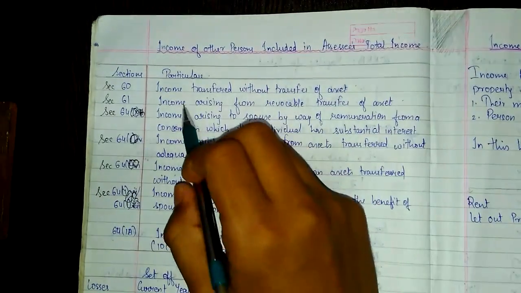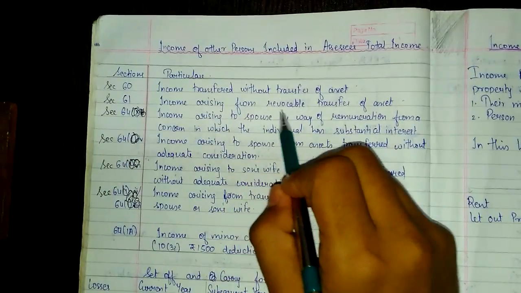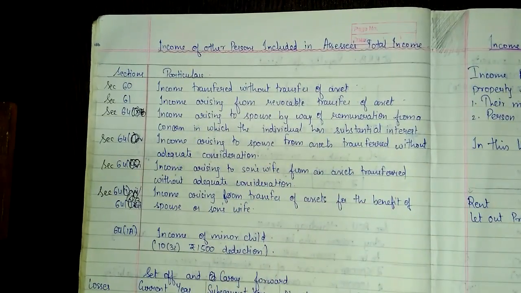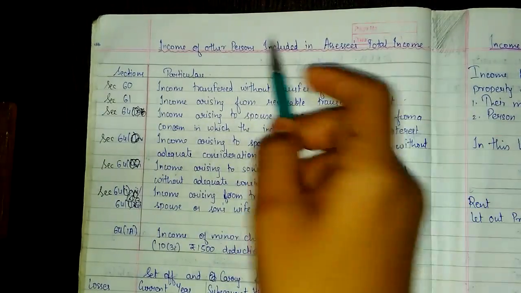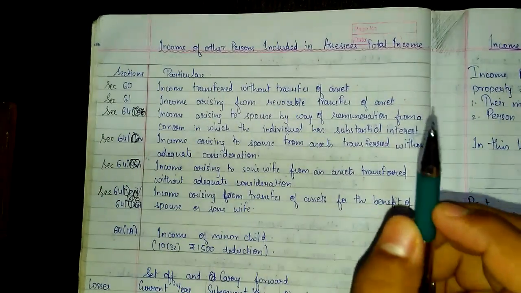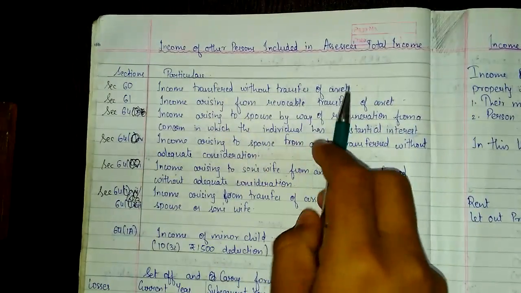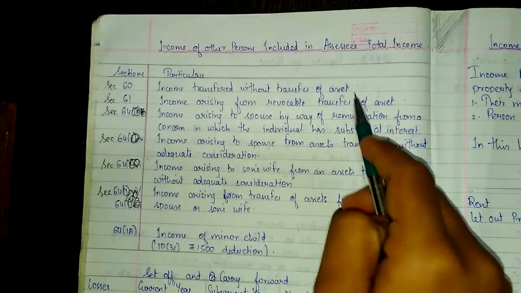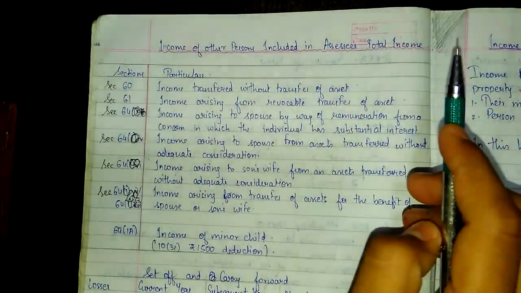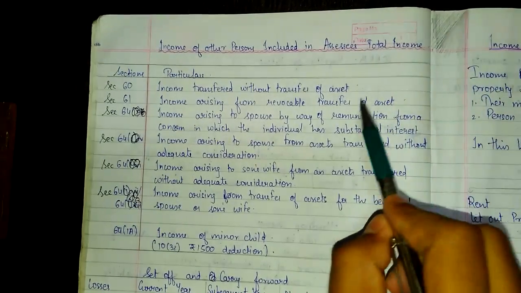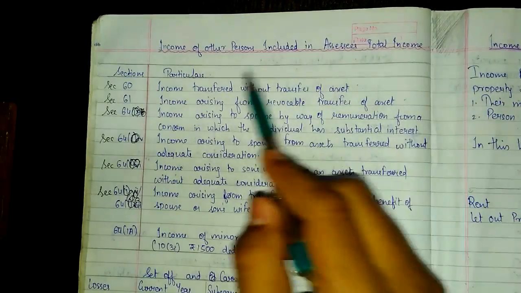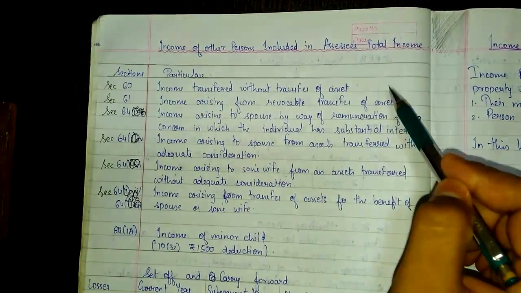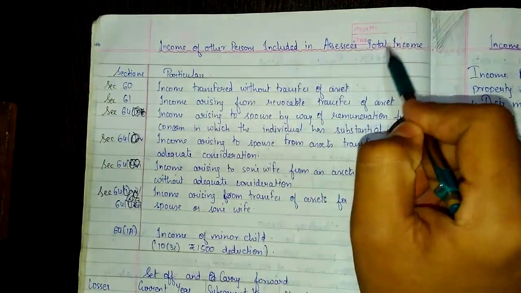See, SSC. Now the second one, income arising from revocable transfer of asset. If SSC has transferred any asset to other person which is in the nature of revocable transfer of asset, then income arising from such asset which is revocably transferred will be added into the SSC's total income.